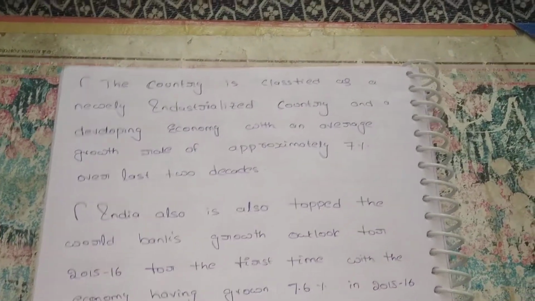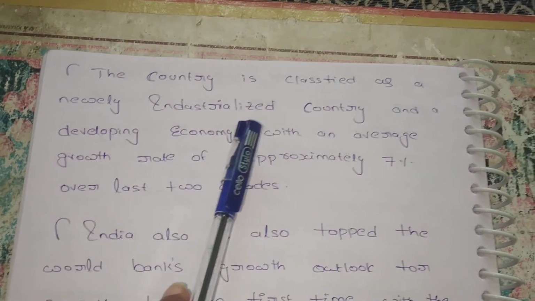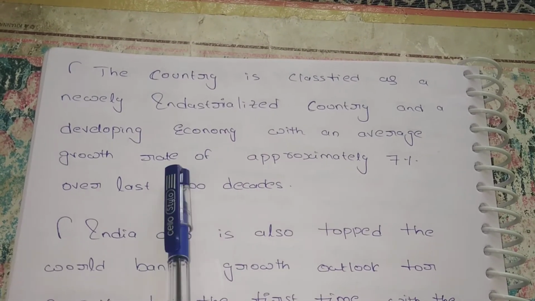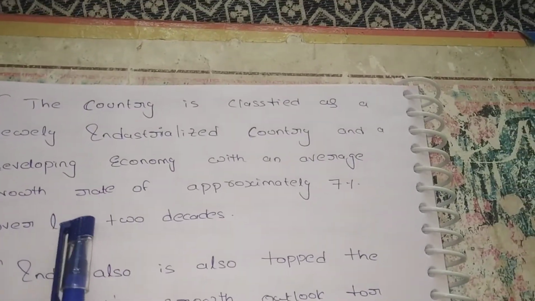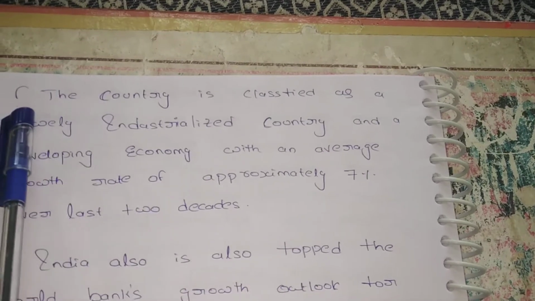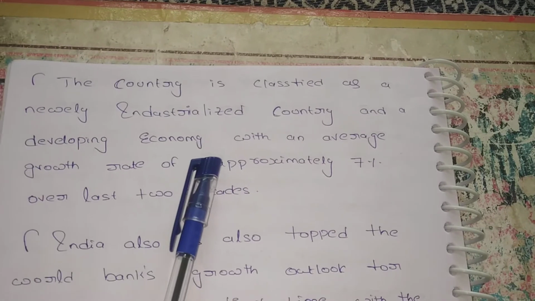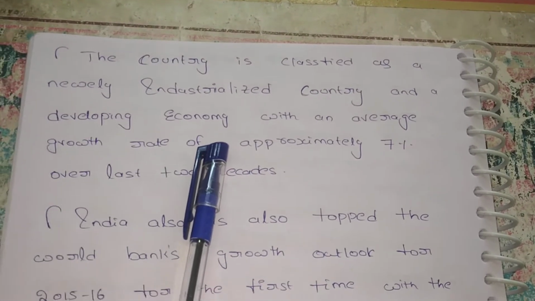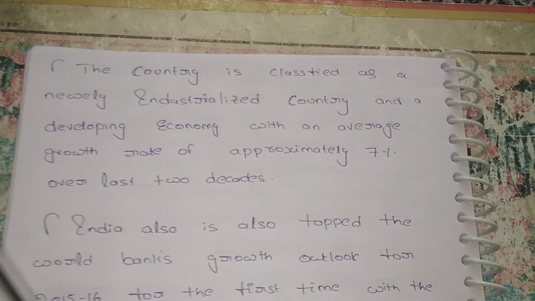Next, the country is classified as a newly industrialized country and a developing economy with an average growth rate of approximately 7% over the last 2 decades. Now we are in industrialization. We are trying to improve our industrial goods like manufacturing goods. So for this, our growth has also increased, approximately 7% compared to the last 2 decades.